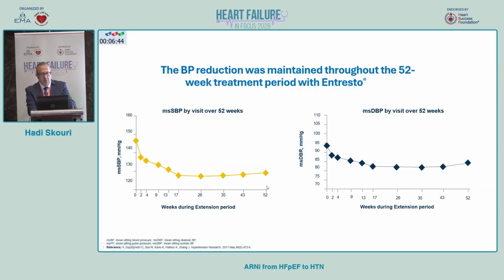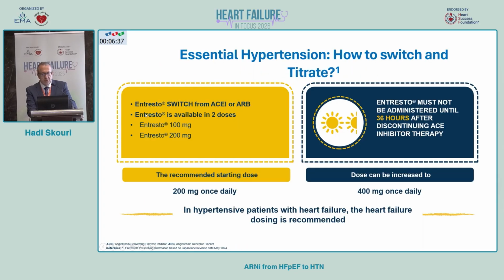And at 52 weeks, there was persistent reduction in blood pressure, whether systolic or diastolic. So it is an effective molecule in reducing blood pressure compared to the other antihypertensive medications that have been studied or recommended in the guidelines. If we want to switch from an ACE inhibitor or ARB, it's easy.